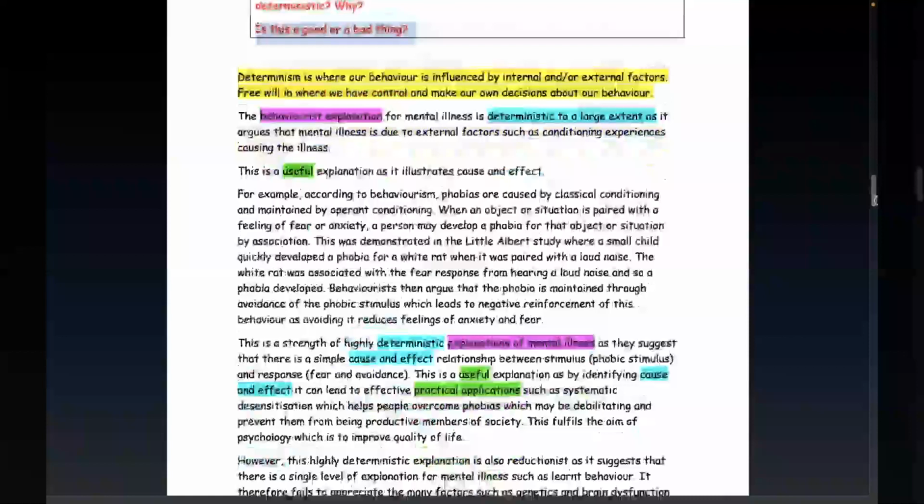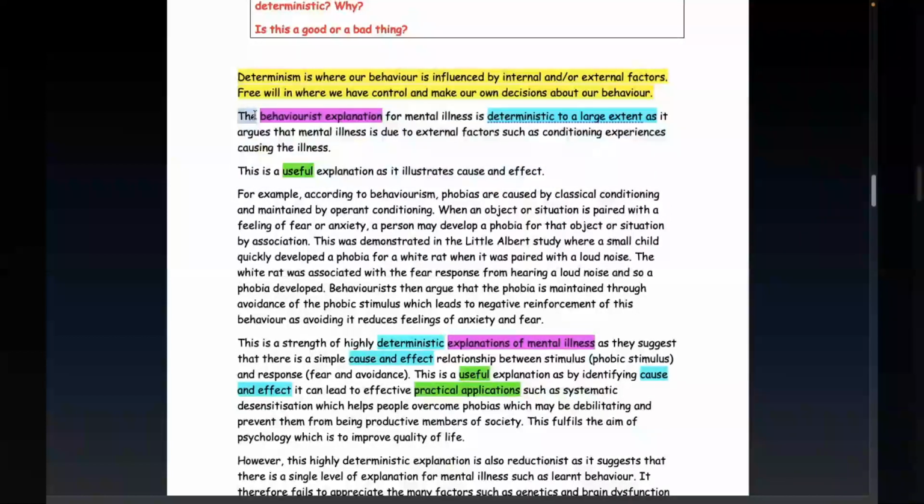This sort of question can be answered as a PEC. Sometimes I call that ILAC. It doesn't matter what you call it, as long as you can get it working. Or it can be done with a counter argument. It's absolutely fine, whichever way you choose to do it, as long as you're getting this bit here right. First of all, this bit is the most important bit. If this isn't right, then the rest of it doesn't work.